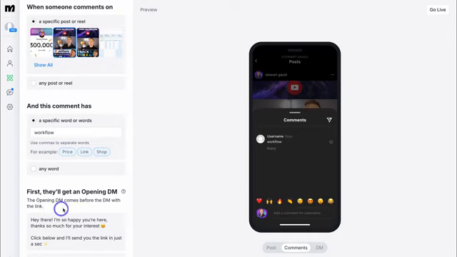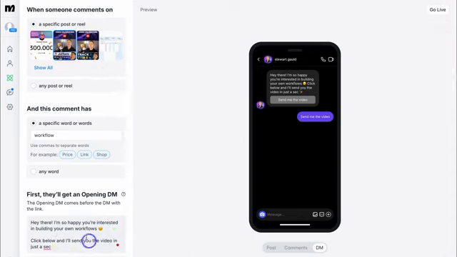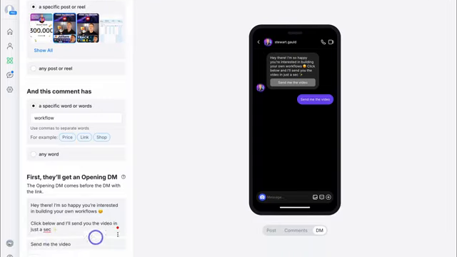The opening direct message comes before the direct message with the link, and we can edit that message down here. I'm going to go ahead and quickly edit this. And as you can see, I've quickly made changes. Hey there, I'm so happy you're interested in building your own workflows. Click below and I'll send you the video in just a sec. Send me the video.